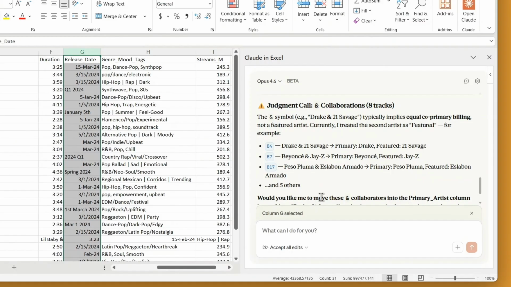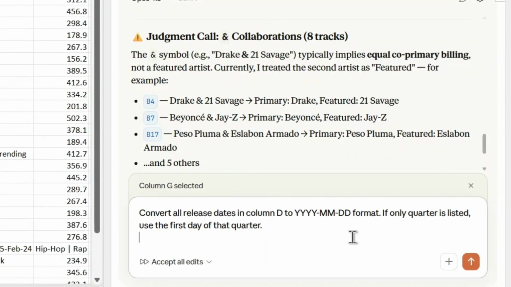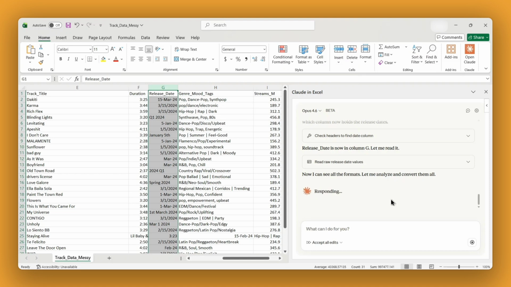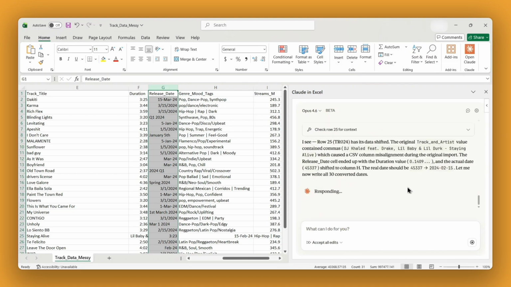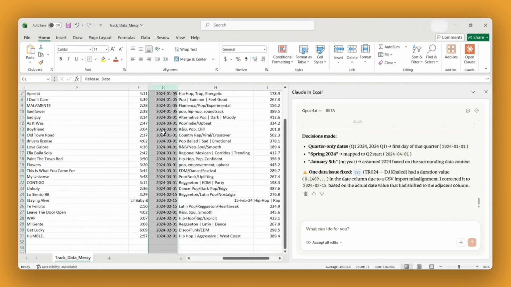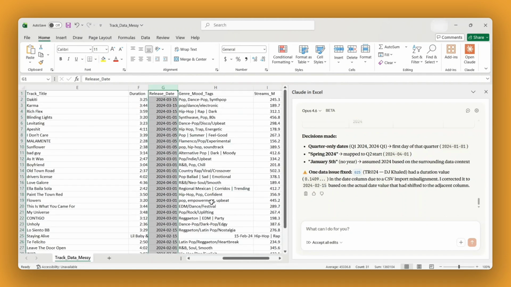I'll say, convert all release dates in column D to the format I want. If only a quarter is listed, use the first day of that quarter. Wait a little longer. Watch how Claude generates it. Look, Claude standardized it in seconds. Now I can build cohort analyses by release date.